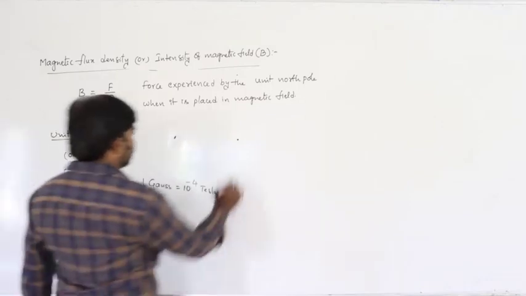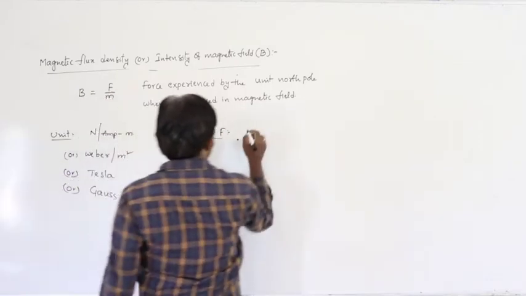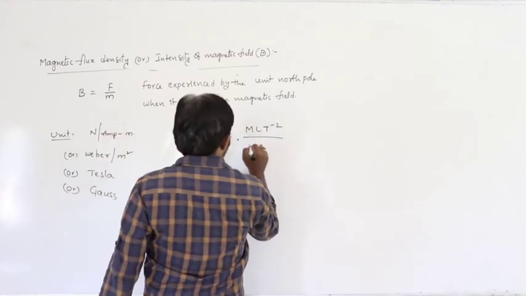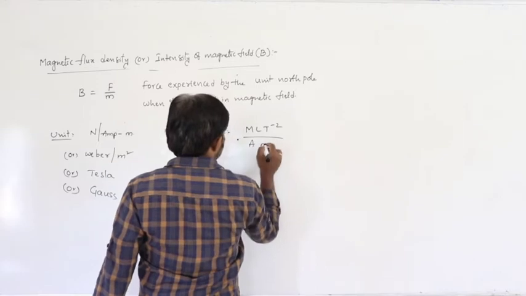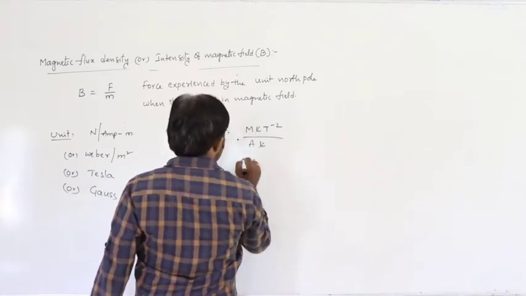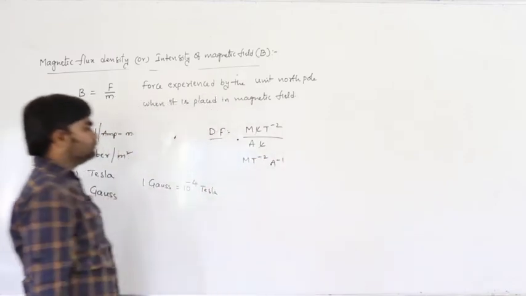How can you write the dimensional formula? Newton is MLT to the power minus 2, divided by pole strength, ampere meter. Length gets cancelled, giving M T to the power minus 2 A to the power minus 1.